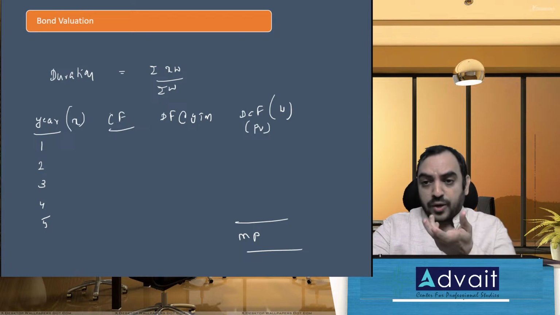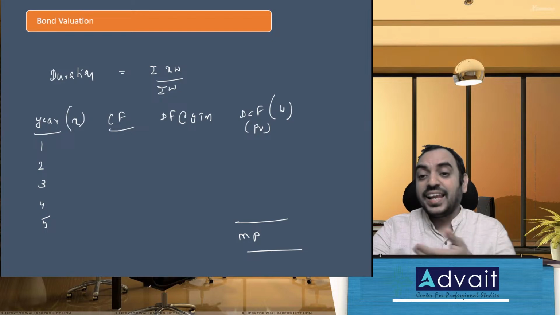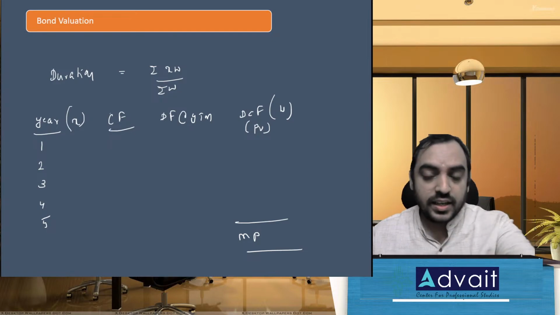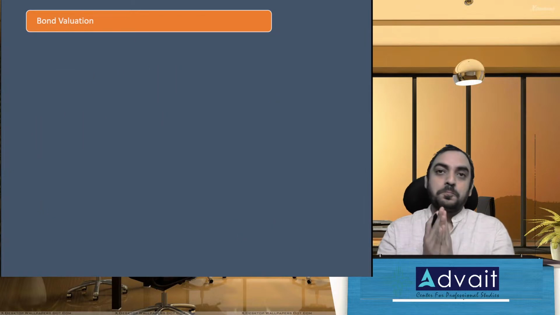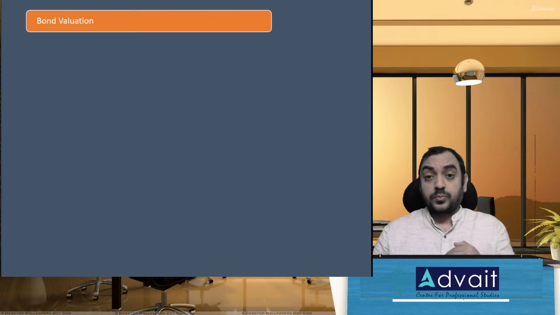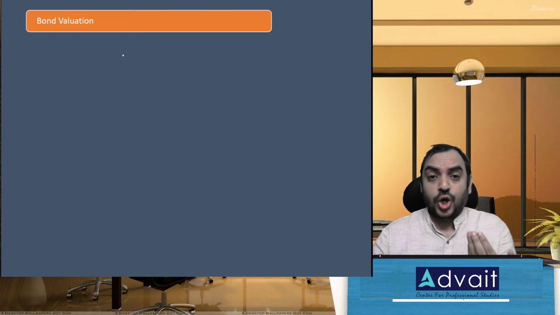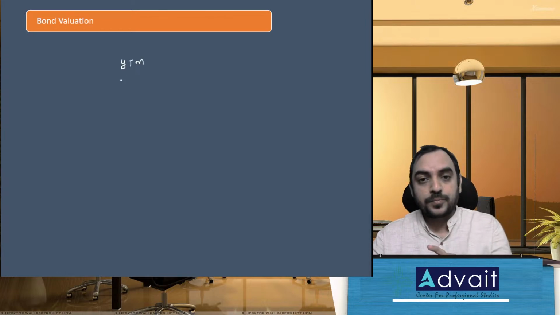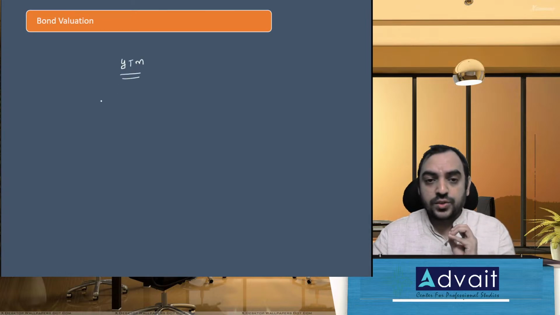So, couple of doubts which I'm getting in the chat option here. Explain about realized yields. Okay, let me explain the concept of realized yield. To explain the concept of realized yield, I have to revise the concept of YTM, yield to maturity. What is the concept of yield to maturity?